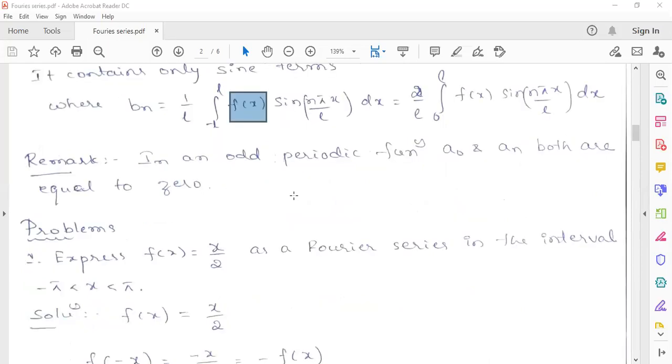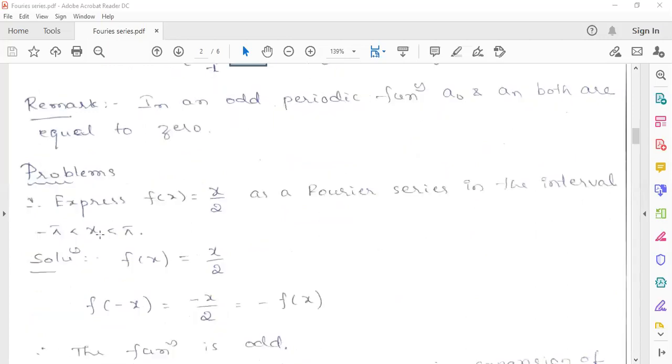Okay, so then I will move on to problems. Just to keep it in your mind, whenever the function is even, Bn will be 0. Whenever the function is odd, A0 and An will be 0. Now express f of x equals x by 2 as a Fourier series in the interval minus pi to pi.